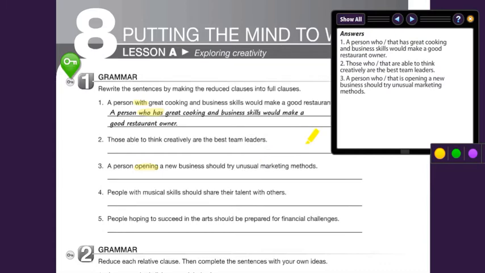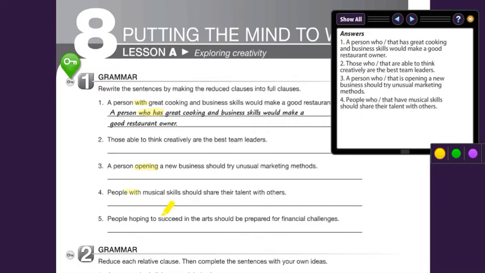Then number four, people with musical skills should share their talent with others. People with musical, the same as with. Remember, with substitutes have. And then we have people who or that have musical skills should share their talent with others. Look, this is who or that. It's not like these two together. No, it's who or that.